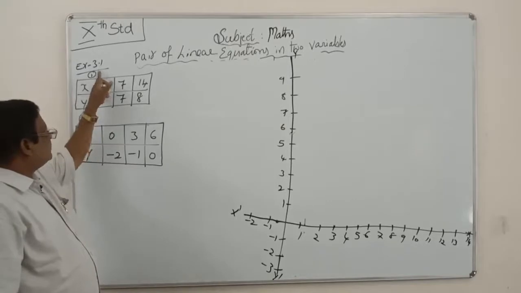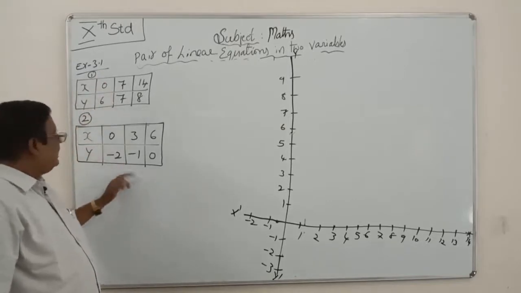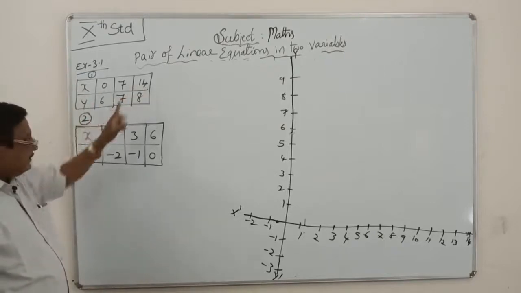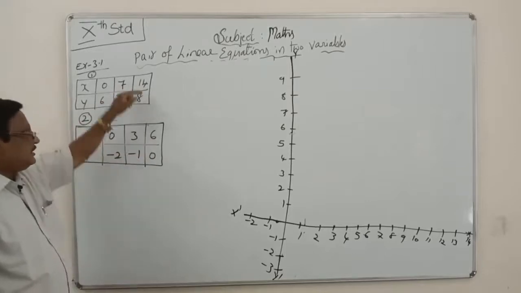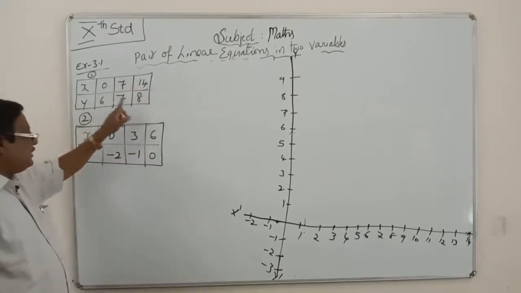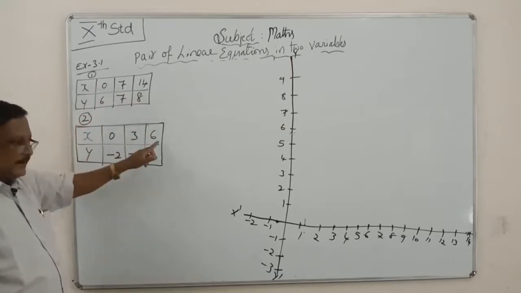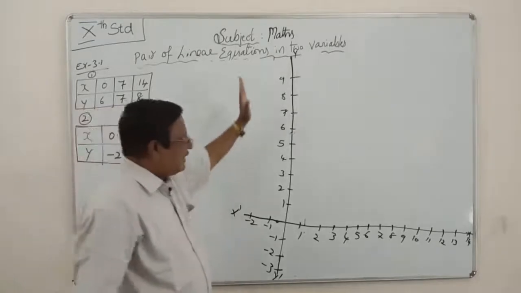This is the equation number 1 table, and this is the equation number 2 table. In equations 1 and 2, the highest x value is 14. You see here 0, 7, 14, and here 0, 3, 6. The highest value is 14. In y, the highest value is 8, and there is a minus value. X values are not minus here, but y value minus 2 is here. That's why you take a graph.